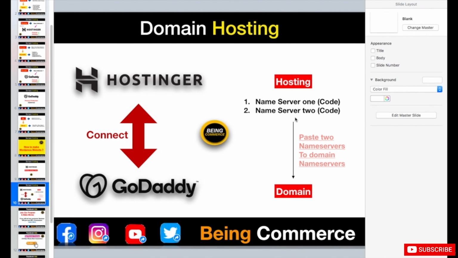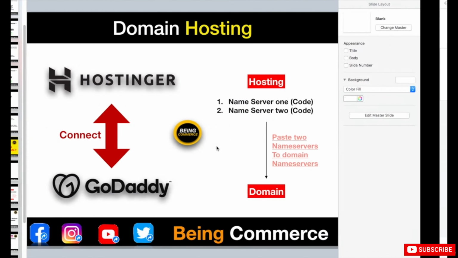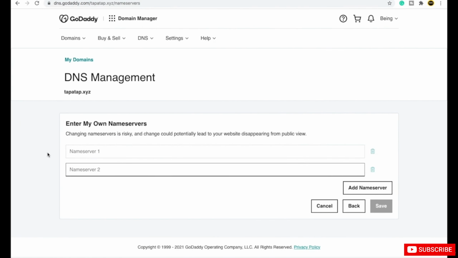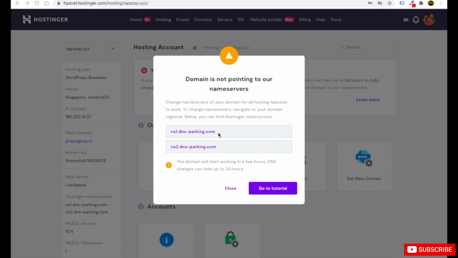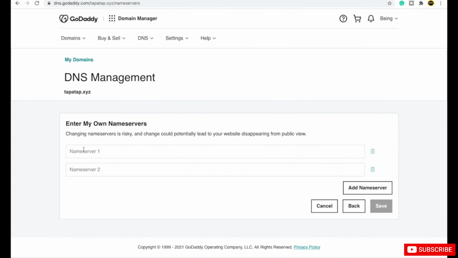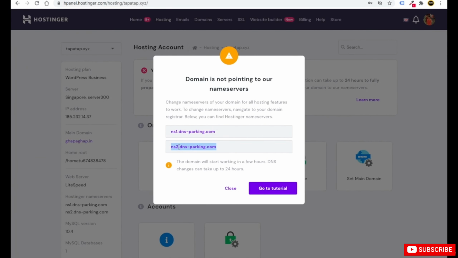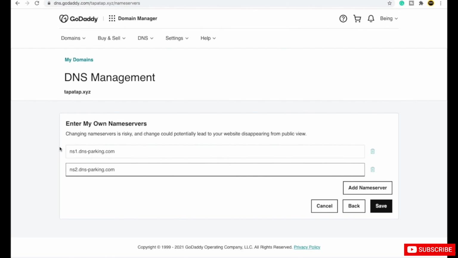Now friends, what we are doing: Hostinger has provided us two name servers, which are these two. We just need to put these two codes inside our domain, these name servers. Then what will happen? Our domain and hosting will be connected to each other, and then we can create a website easily. So now let's do this. Just copy the first name server, go to GoDaddy, paste the name server here like this. Similarly, go to the second name server, copy this, go here and paste it here.